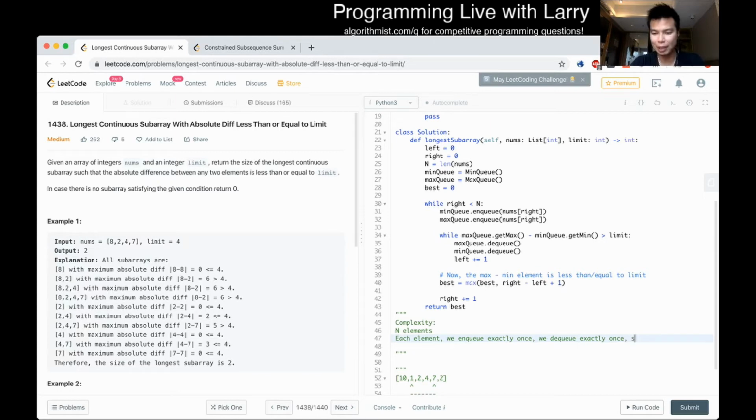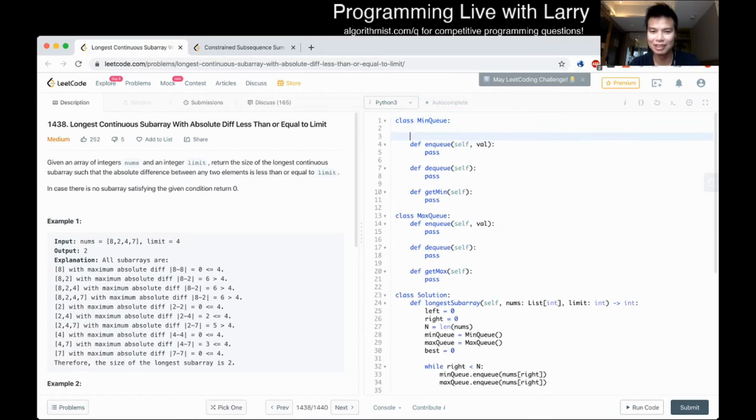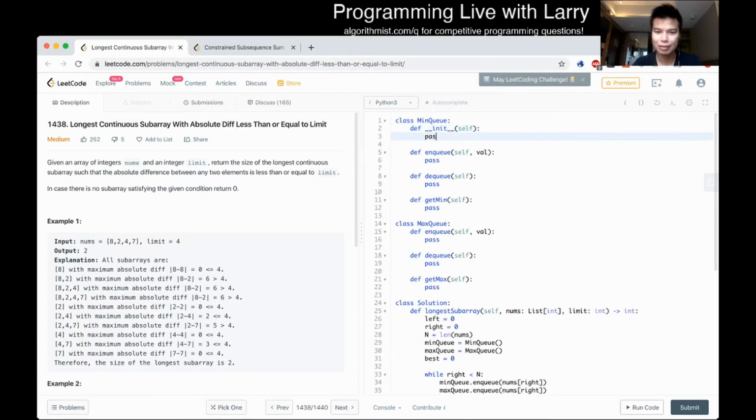So our complexity is O of n times the cost of enqueue plus the cost of dequeue, right? That's our complexity right now. And let's say we do a very naive algorithm. Oh, I forgot to write the constructor for both of these.